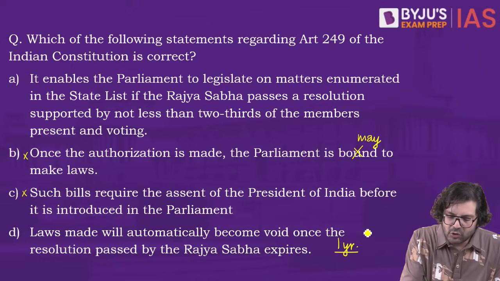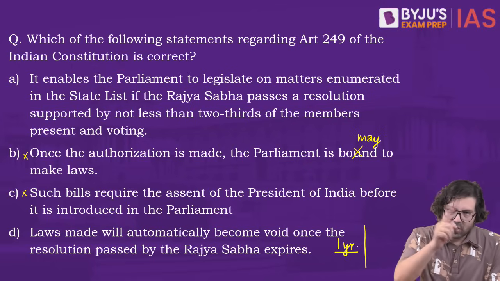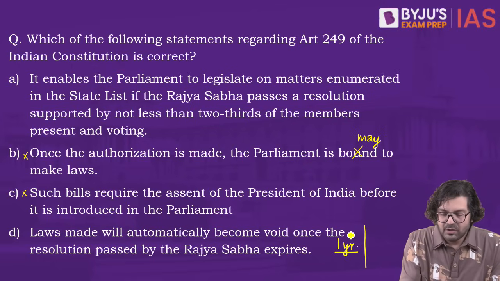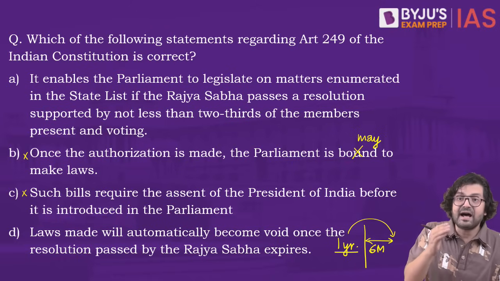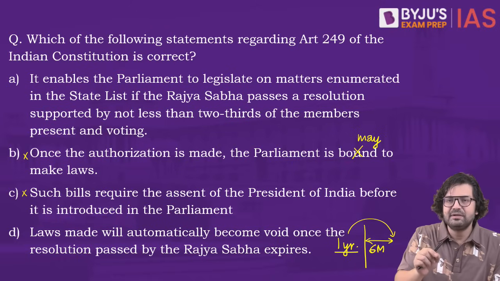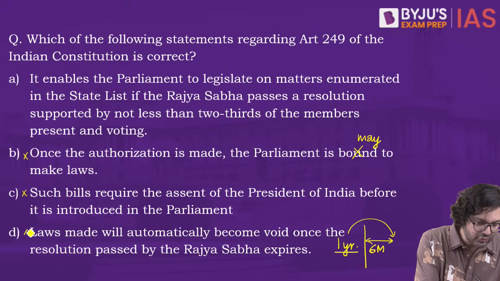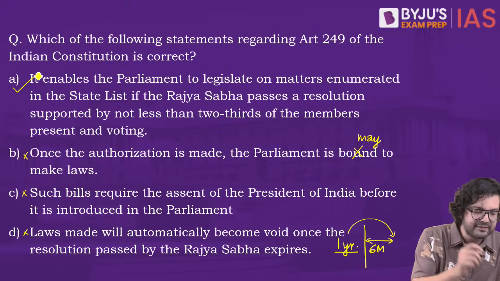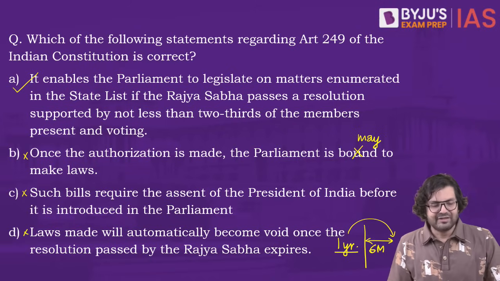But once the authorization, this permission to make laws, ends, the laws made, if any, also end, but 6 months after the end of authorization. 6 months after, not on the same date on which the authorization ends. So this is also wrong. So we know very well A is the right answer. Okay. Moving on to the next question.